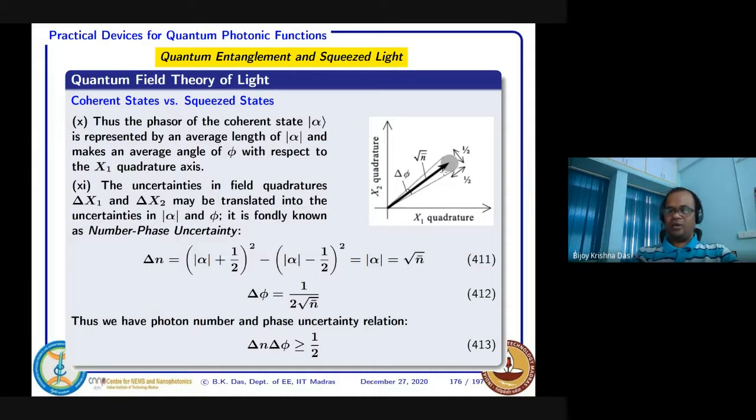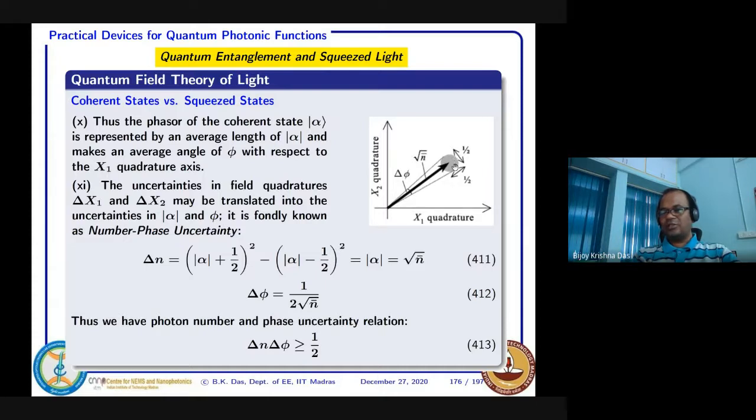That is the thing. Now, if I just try to show that instead of just field quadrature uncertainty, if I just relate this number of photons, this is actually strength, number of photons. If the tip is within this, that means you can say that the number of photons is varying from this point to this point, right?